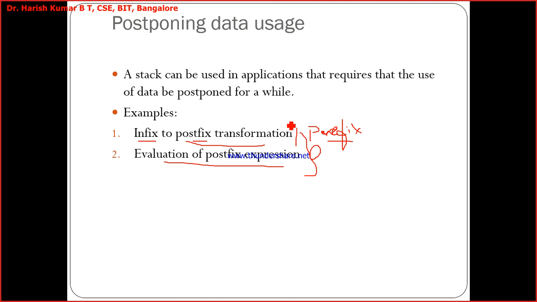Apart from that, you also have a lab program on converting a given infix expression into a postfix expression using stacks. Your program should read an infix expression and convert it into the equivalent postfix. We don't have a lab program for converting it into prefix, so we'll do it only for the postfix transformation. We also discuss evaluating a given postfix expression using stacks. That is why I told you there are 3 lab programs on stacks.